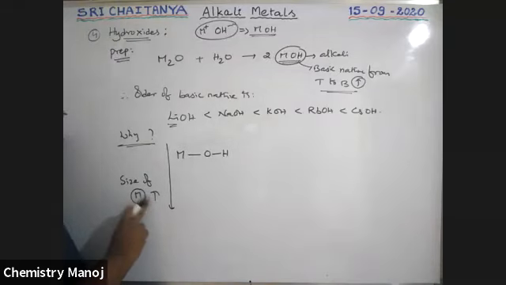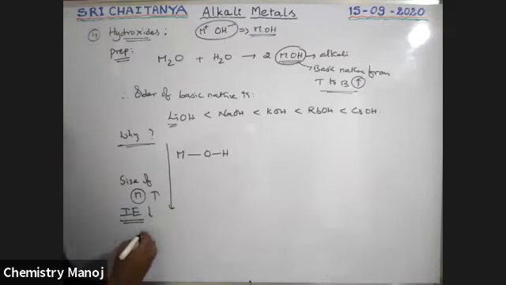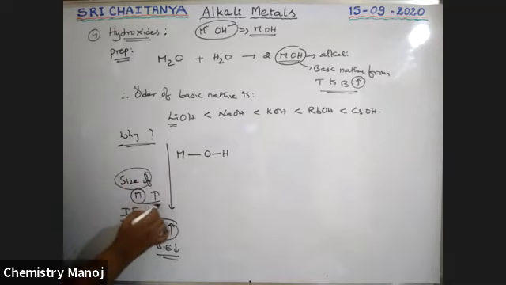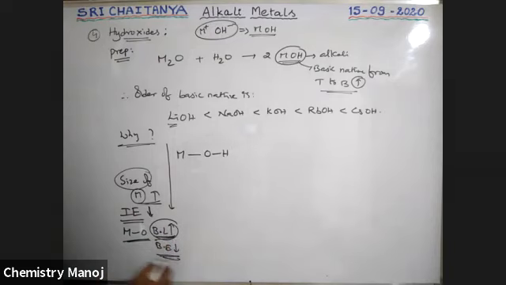As the size of M increases, ionization energy decreases, that means it is easy to ionize. At the same time, the MO bond length increases and bond energy decreases. So from top to bottom, size increases, ionization energy decreases, MO bond length increases, bond energy decreases.